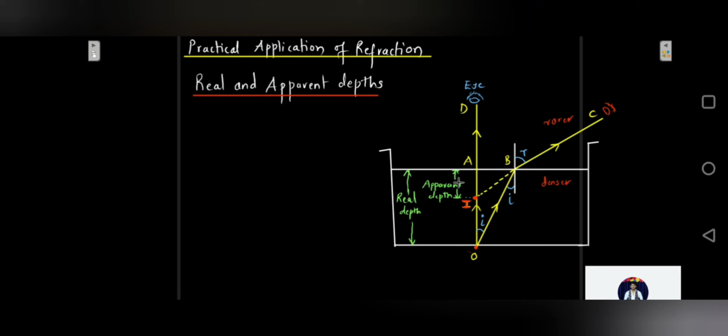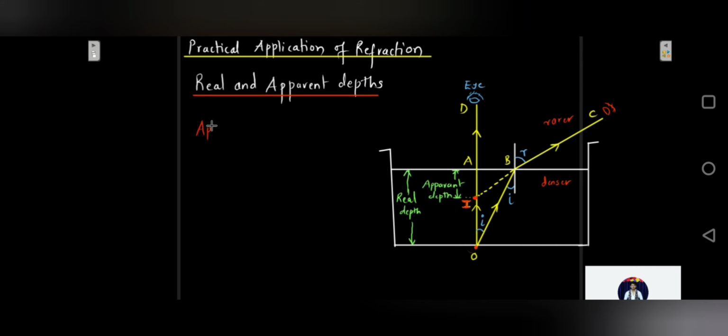So clearly, the depth at which you see the object is called the apparent depth, and the depth at which your object is actually placed is the real depth. The apparent depth AI is smaller than the real depth AO.